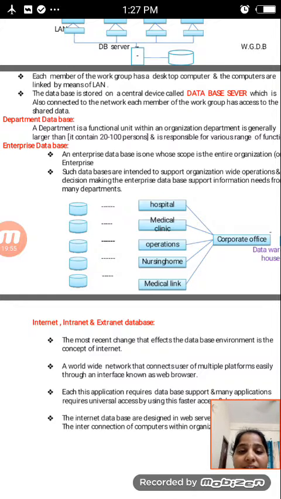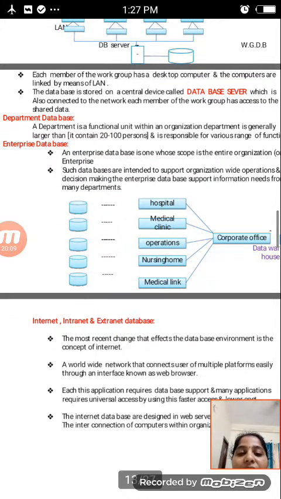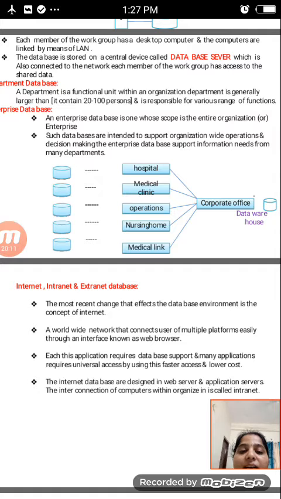An enterprise database is one whose scope is the entire organization or enterprise. Totally, the whole organization comes under its scope. Such databases are intended to support organization-wide operations and decision making. The enterprise database supports the information needs of many departments.